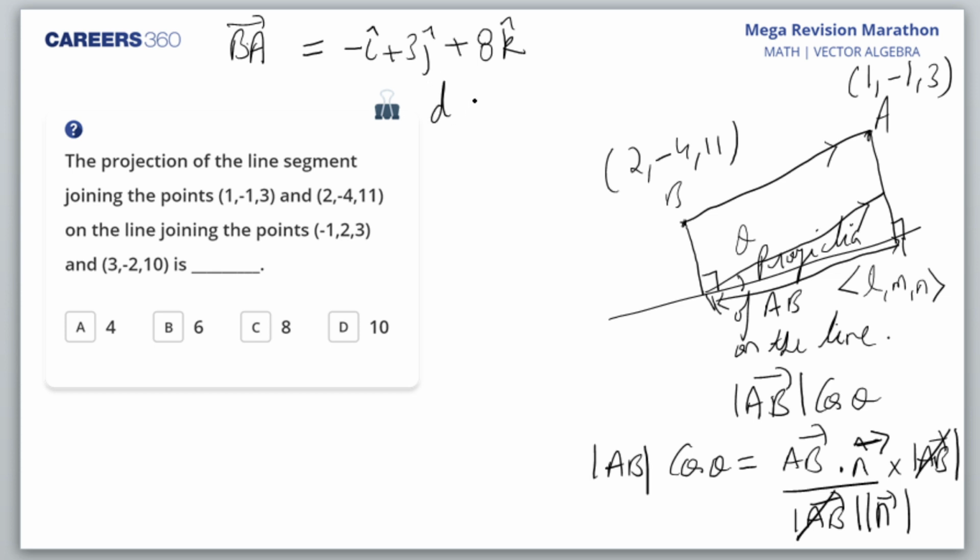Direction cosines of CD vector. This point is C and D. So the direction cosines of CD would be 3 minus 1, that is 4i cap, 4, comma minus 4. Okay, I'll take the other slide.